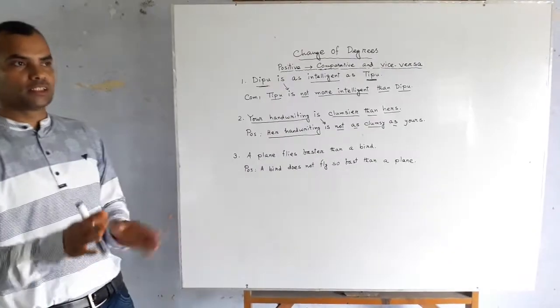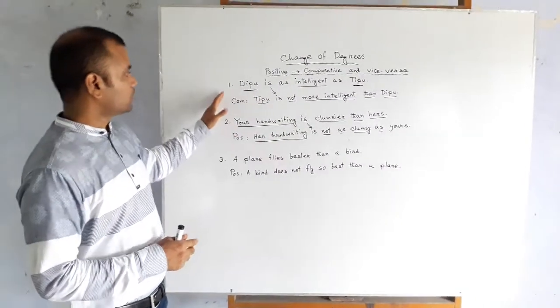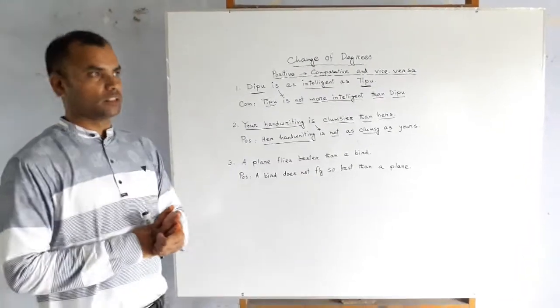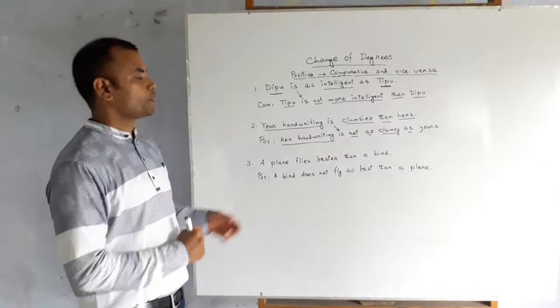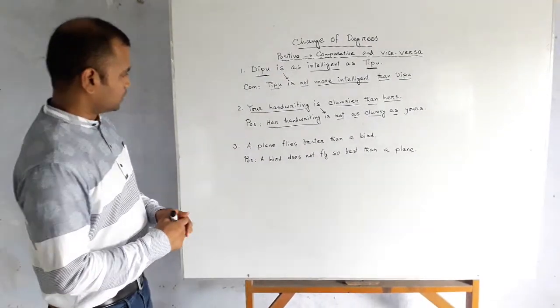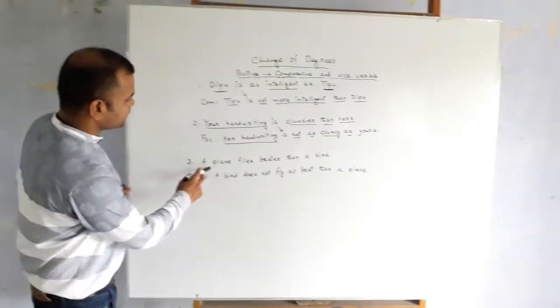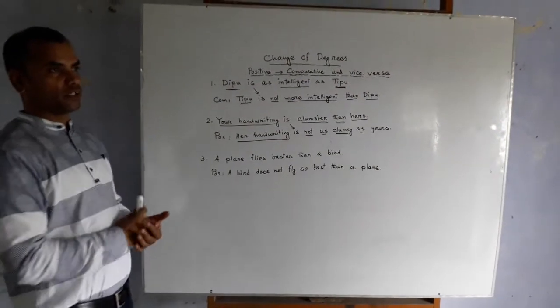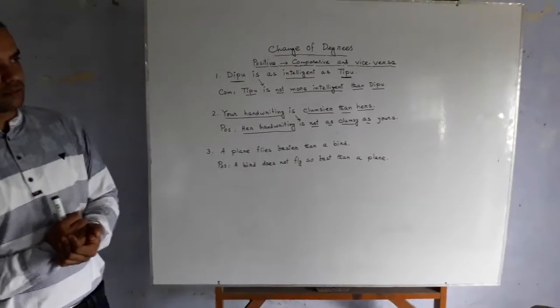So the rules are the same. The first one and the second one, the rules are almost the same. So I think that all of you have understood this one also. Then let me go to the third one. You please look at the board. A plane flies faster than a bird.